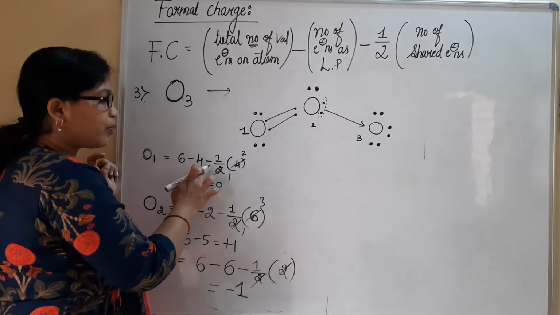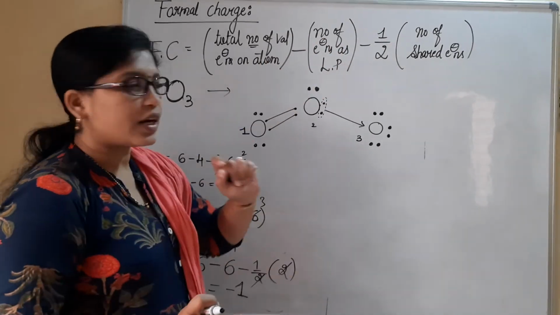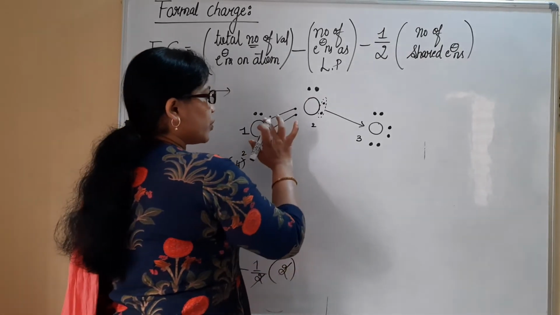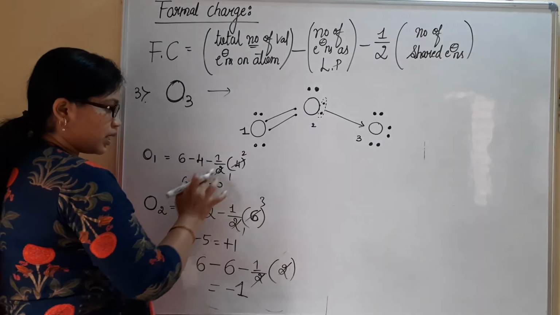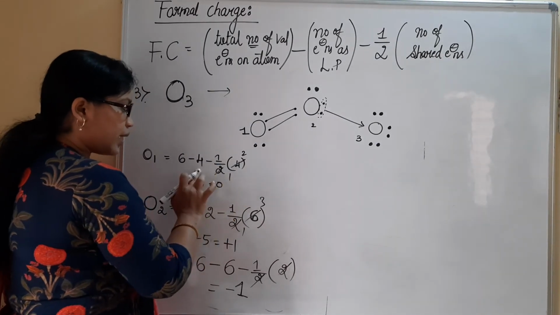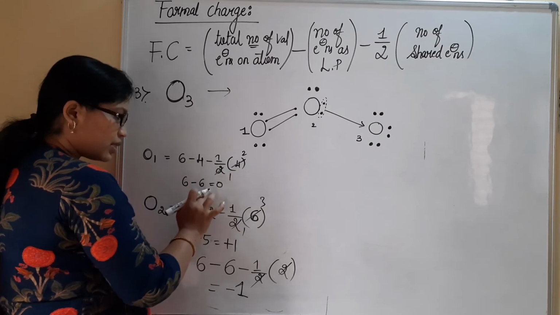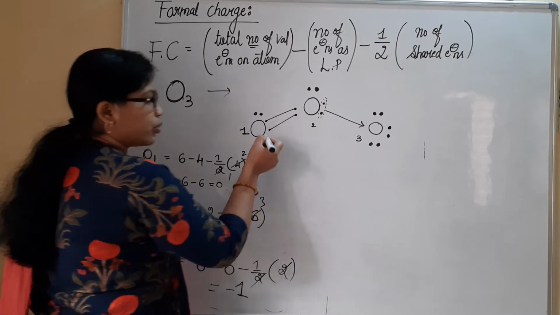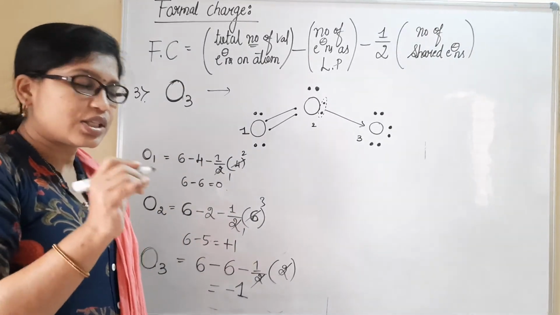So 6 minus 4 minus half, as per the formula. Then the number of shared electrons. With respect to this one, 1, 2, 3, 4. These are 4 shared electrons. 6 minus 4, 2 2s are 4, then minus 2, 2 1s are 2, then 6 minus 6 is 0. On this oxygen atom there is no charge. So it is totally 0.